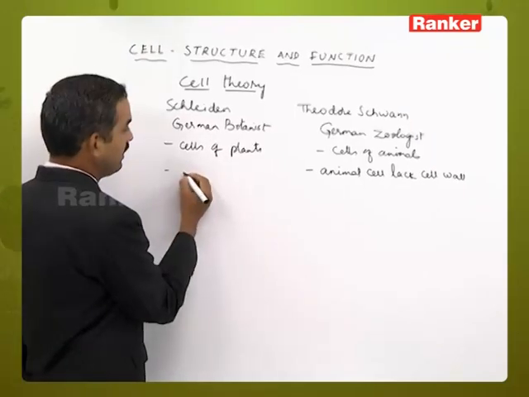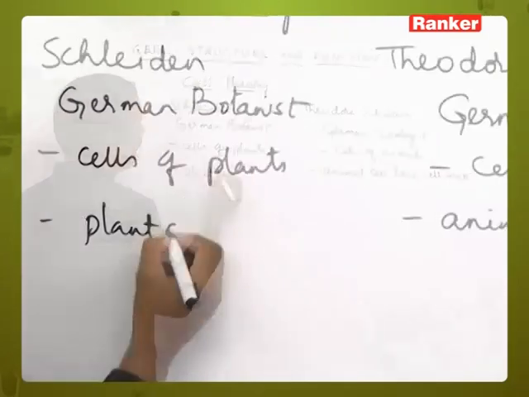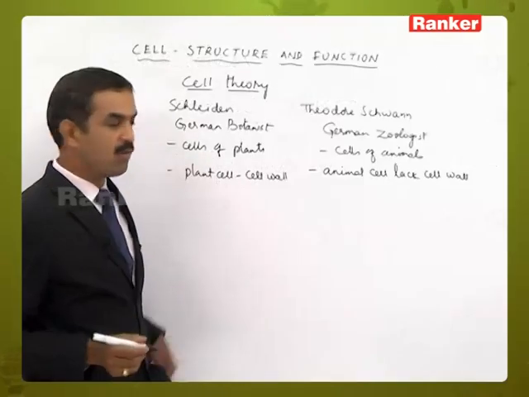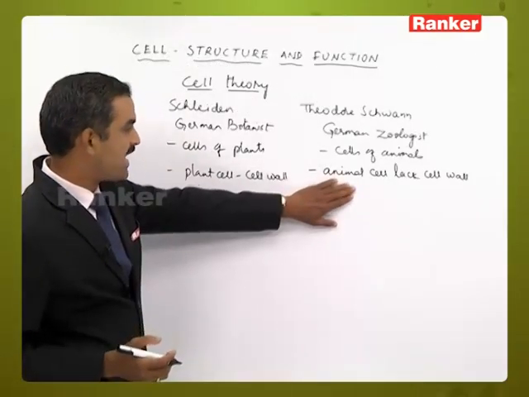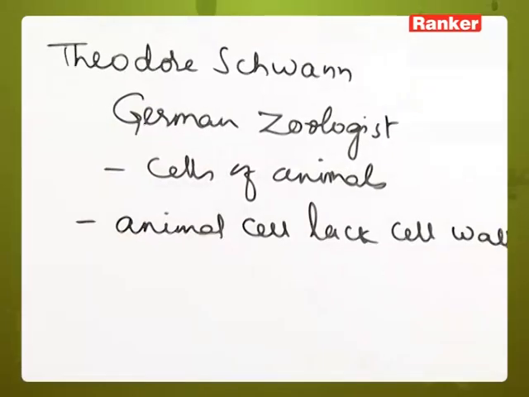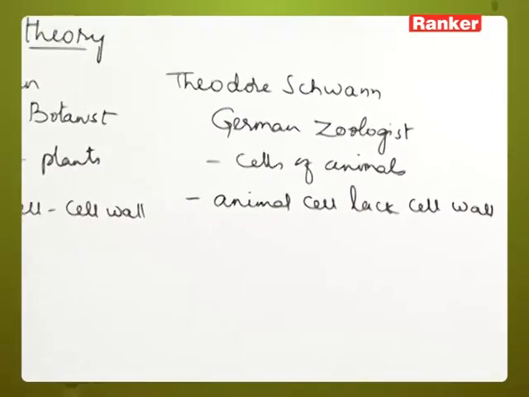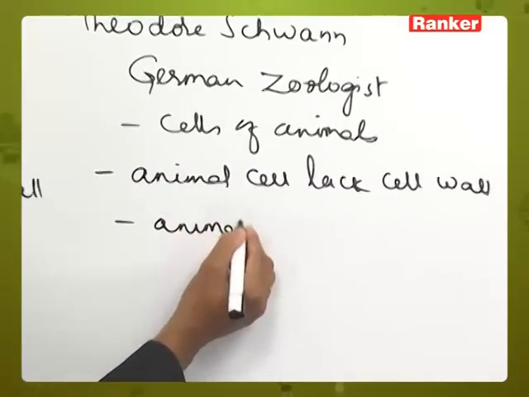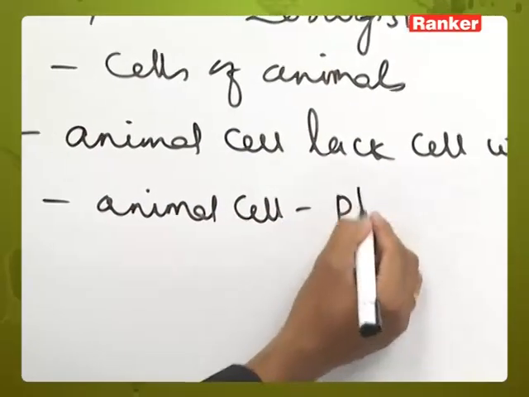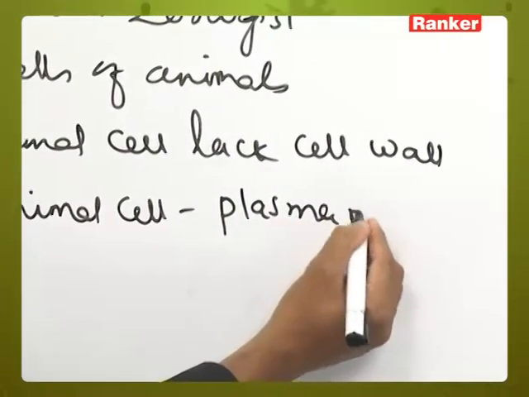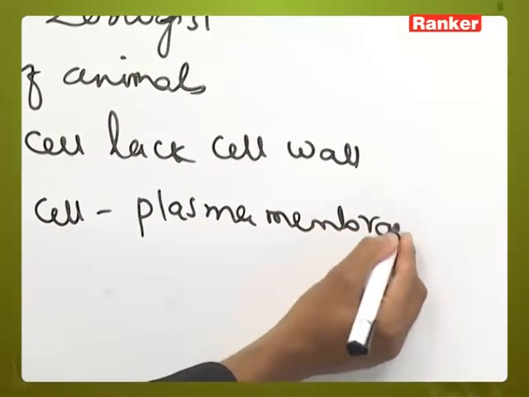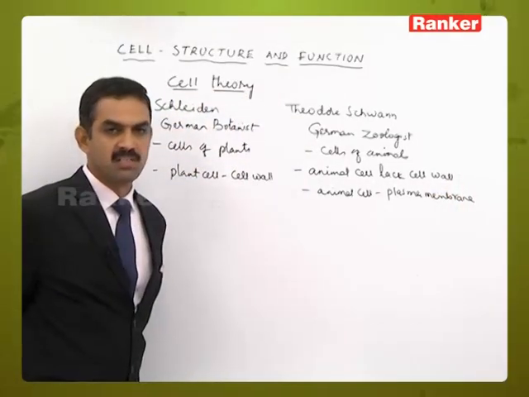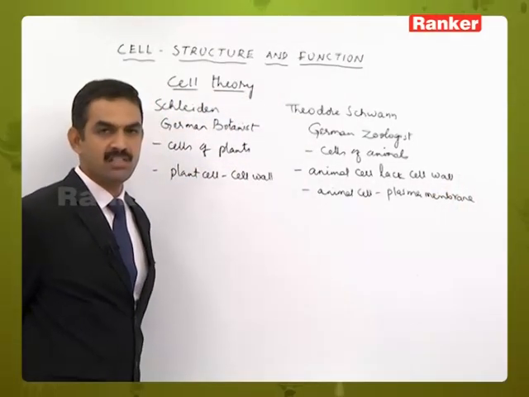He said that the plant cell is surrounded by the outermost limit called the cell wall. So that is the only difference between the animal cell and the plant cell. The remaining characters are the same according to Schwann. And Schwann said that the animal cell is surrounded by a plasma membrane. So the cell membrane or plasma membrane was first discovered by Theodor Schwann.